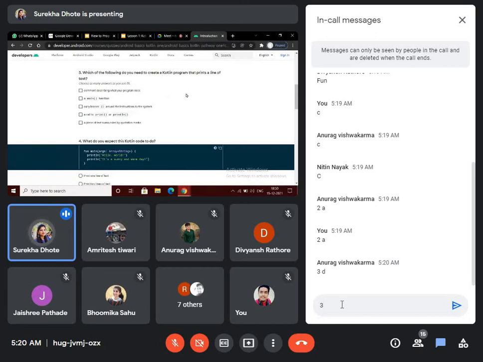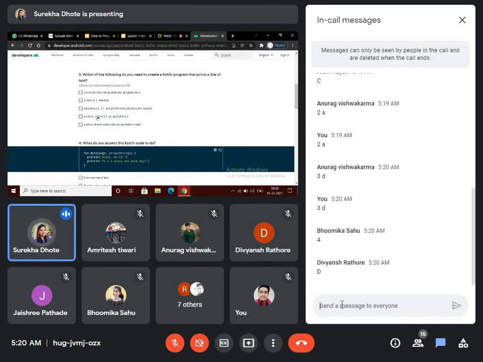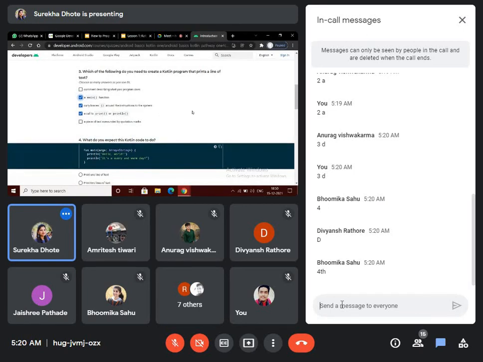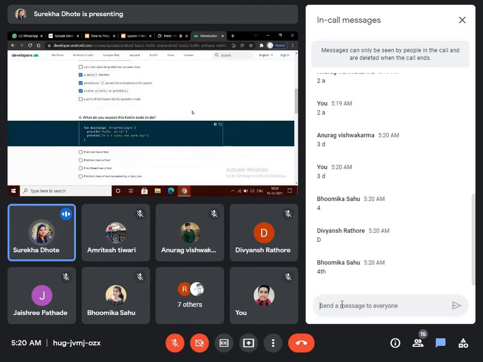For writing a single Kotlin program to print a line, what are the things we need to use? We will need a println. We will need a main function, definitely. We will need curly braces also. So these three are the answers. This is an MSQ, multiple select question.